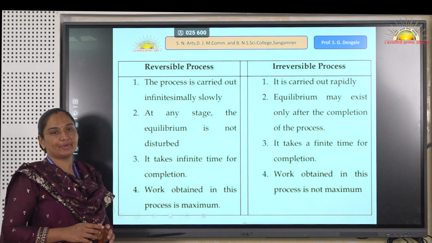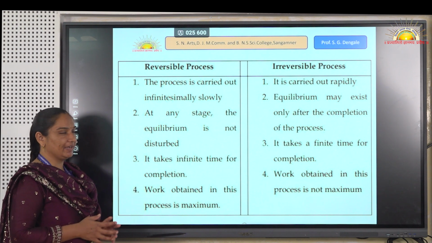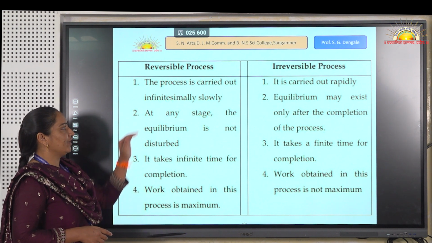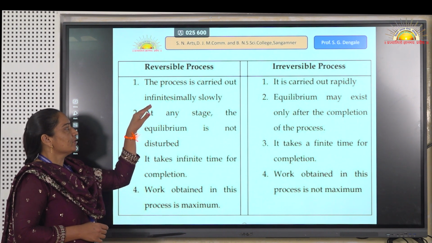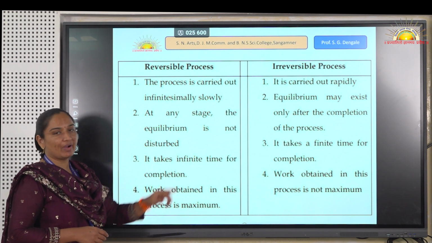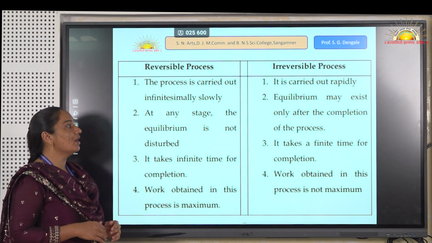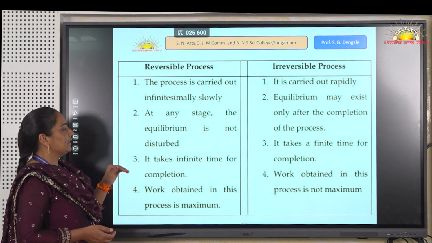These are the differences between reversible and irreversible processes. A reversible process is infinitely slow, while irreversible processes are rapid.